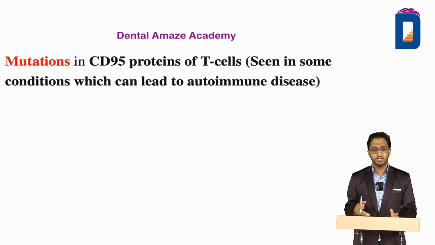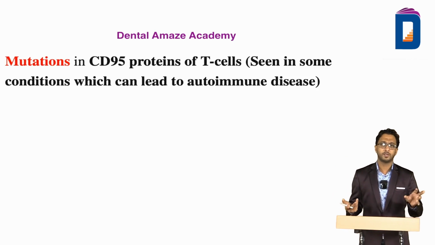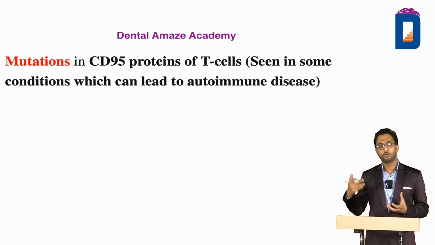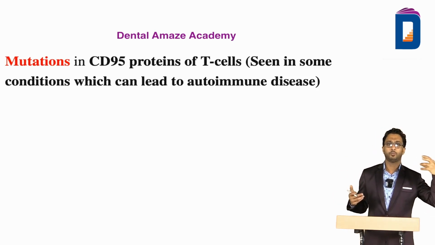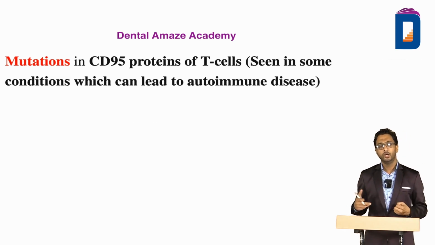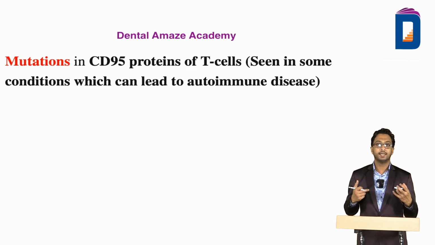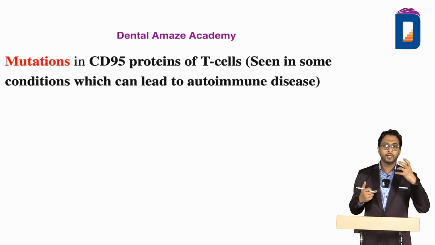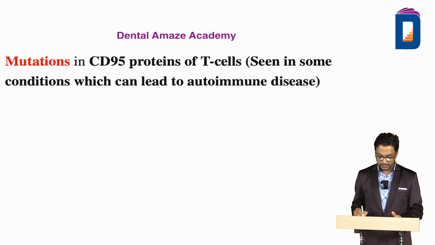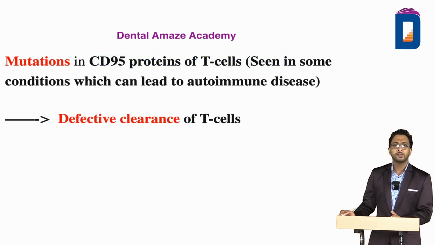This is seen in some conditions which can lead to autoimmune disease, for example rheumatic fever, which is a predisposing condition for rheumatoid arthritis. In rheumatic fever, this protein gets mutated, and as a result the T cells are not cleared.